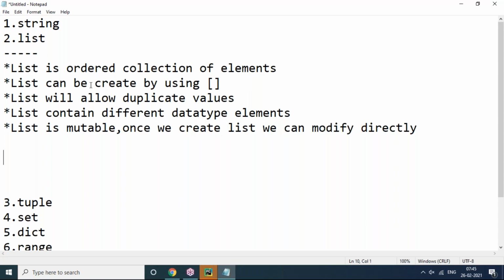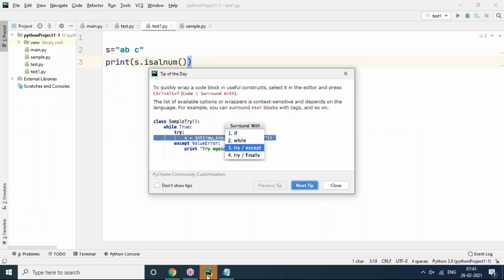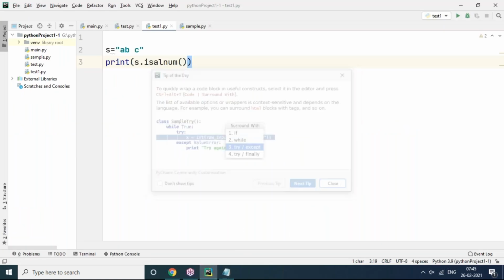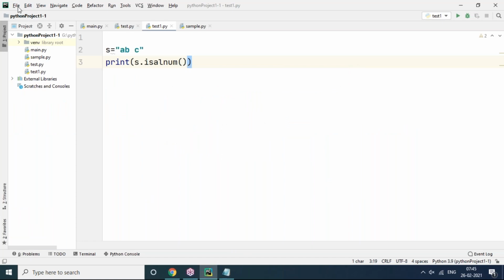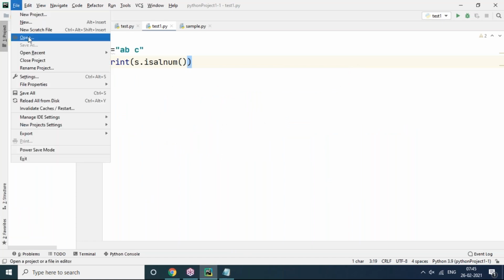So these are the list rules and regulations. It is an ordered collection of elements. It can be created by using square brackets, and it will allow duplicate values, and it contains different data type elements, and it is mutable. Once we create a list, we can modify directly. I'll show you practically how to prepare list and whether it is mutable or immutable. We'll see now. Let's flip to our project.